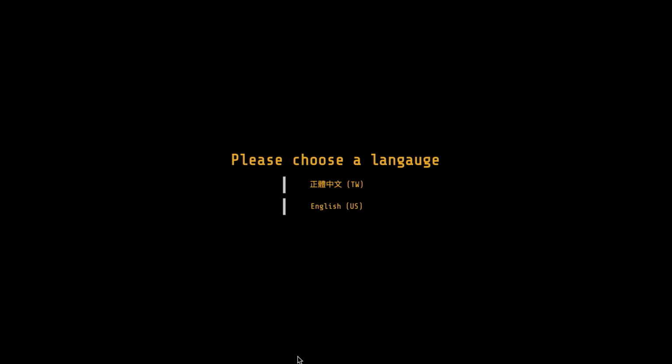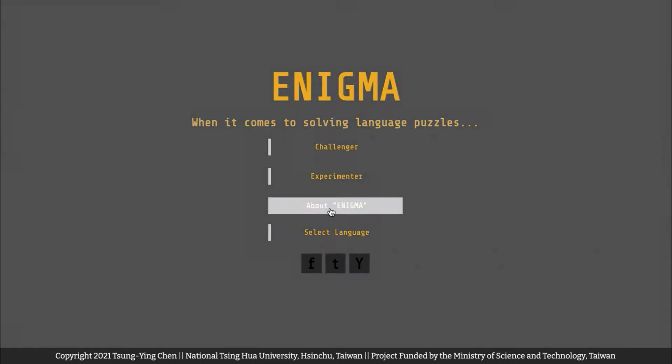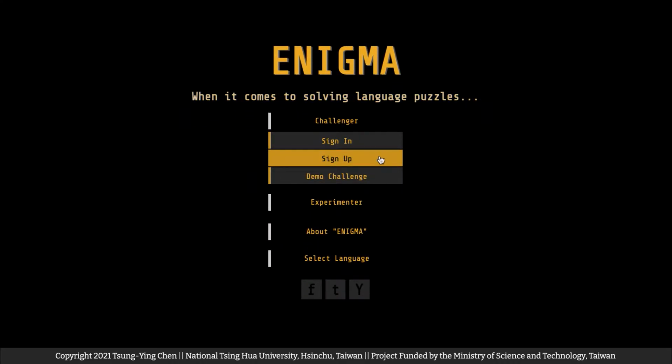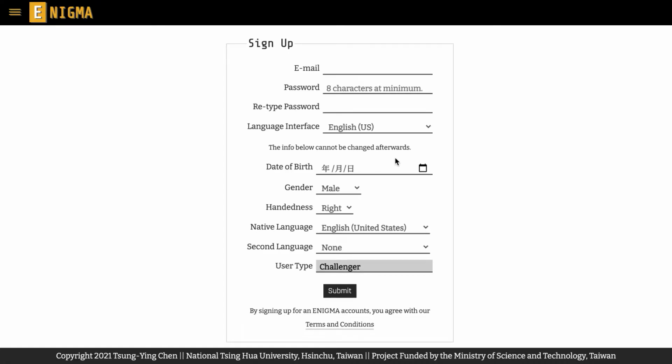After you select the interface language when you visit Enigma for the first time, you will be navigated to the Enigma homepage. Click on Challenger and then sign up. Now you have to enter your email address and set up a password. The password should be at least 8 characters long.